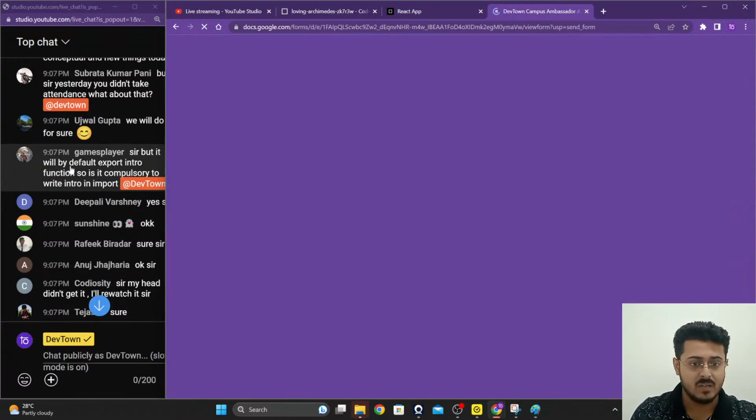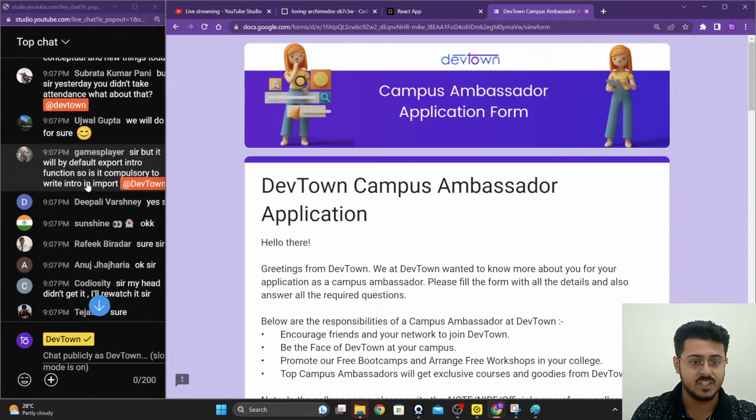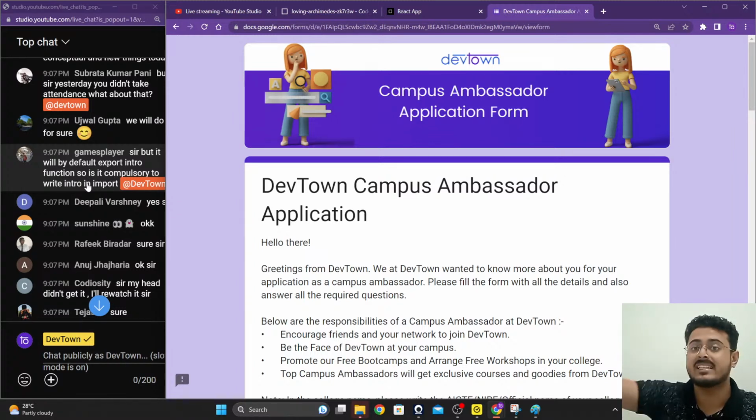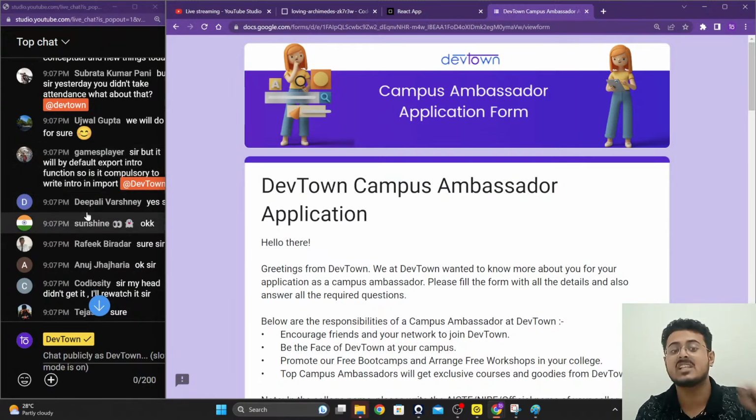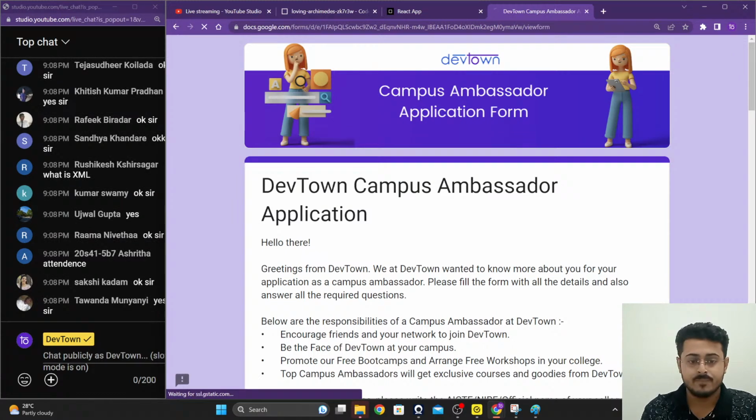Sir, but it will by default export the intro function, so is it compulsory to write intro in import? Yes, of course, because that is the name of the function that you're using. You are naming that function. Maybe in China the iPhones are called pear phones or grape phones, but when it's imported into India, we call it iPhones. That is what intro right over there specifies: whatever is getting imported here, I'm going to call it intro.